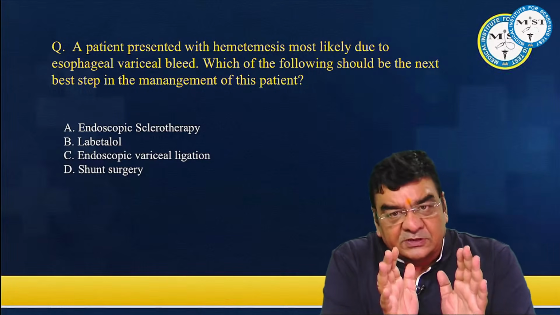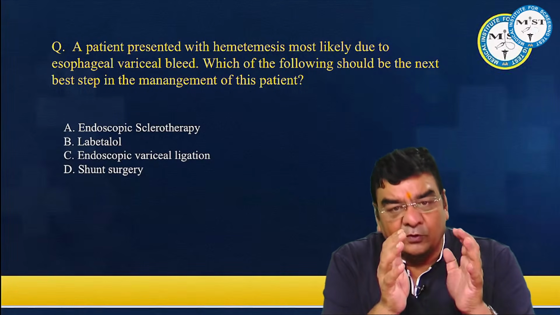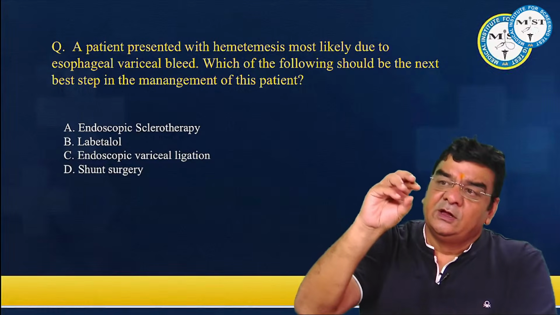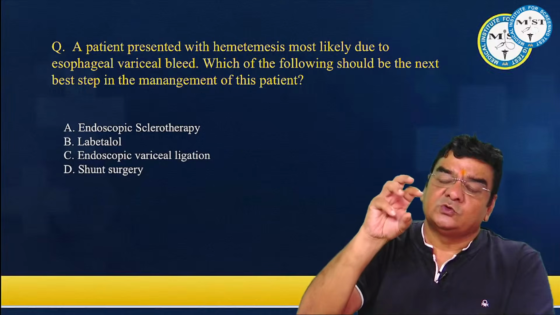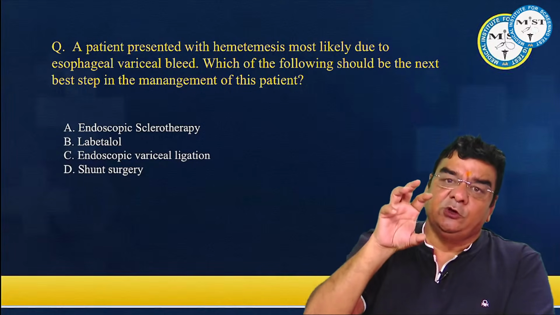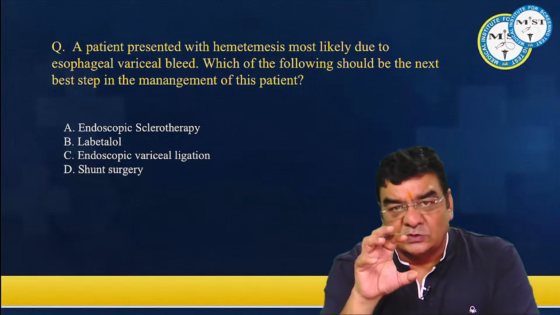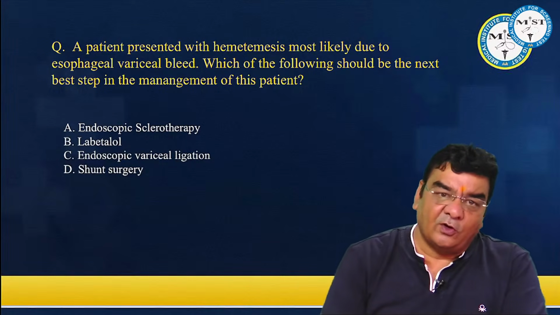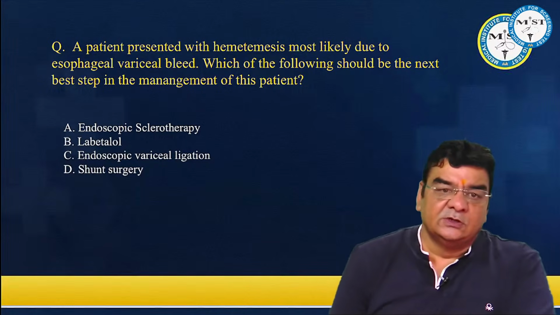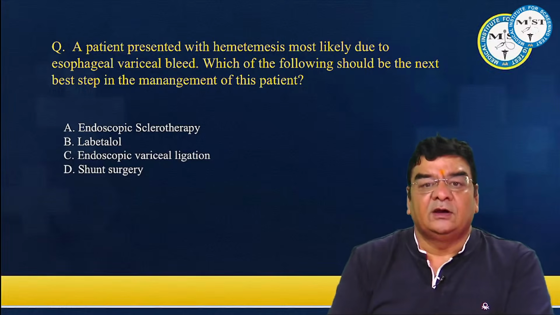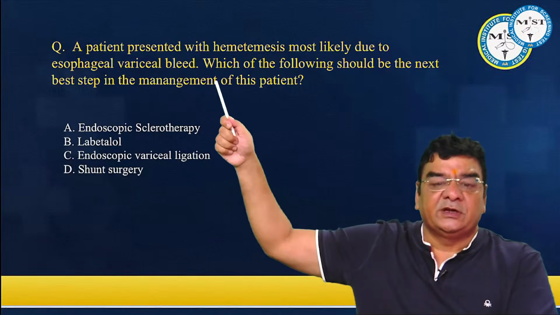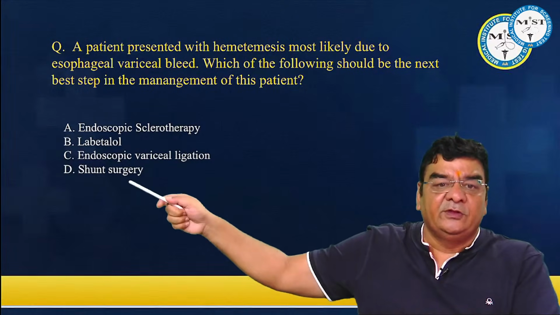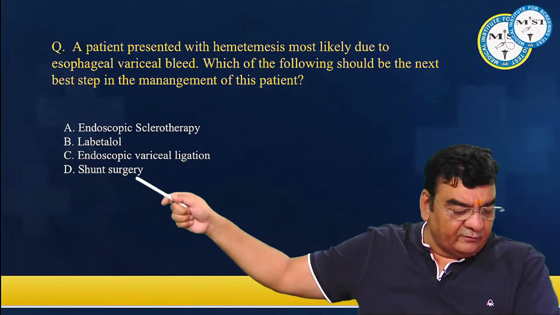Once the patient becomes stable, then yes, we can go for certain procedures. And if he's saying esophageal variceal bleed, now varices are dilated tortuous veins which might be projecting into the lumen of the esophagus. So in those cases, we can simply do endoscopy and we can do rubber band ligation of these varices. So let's see what he has mentioned, because he has not mentioned anything about the hemodynamic stability or instability. And in the options, there is nothing like IV fluids.